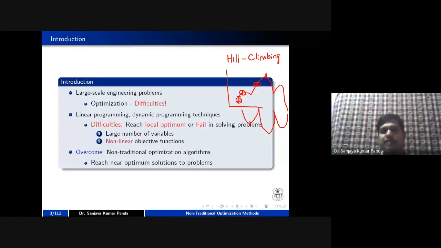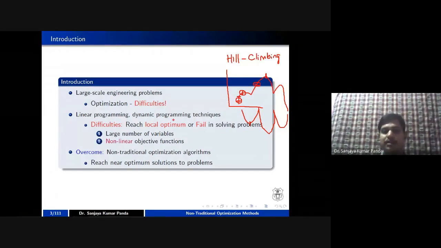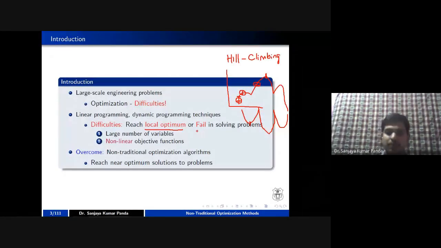But if you go for such types of problems, like I mentioned about large scale engineering problems, if you are applying these techniques, linear programming and dynamic programming, you are reaching a local optimum solution or your solution fails, right? Which forces you to use non-traditional optimization algorithms. So this is the main need why we are moving from the traditional ones to non-traditional optimization algorithms.